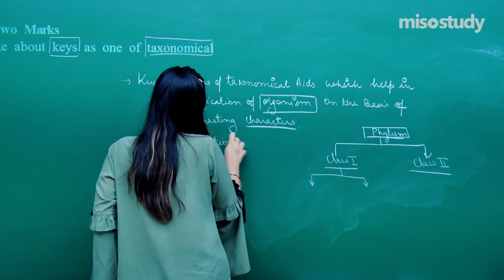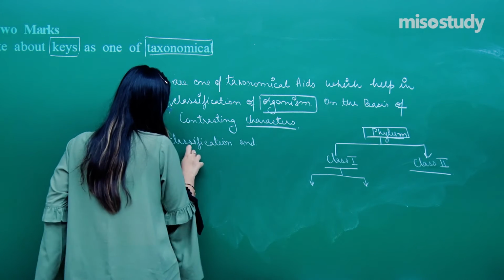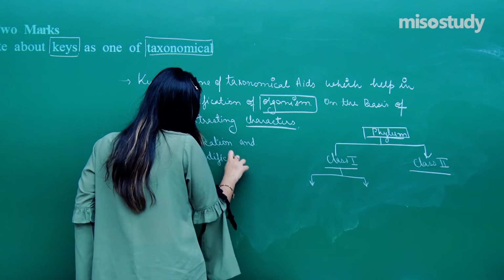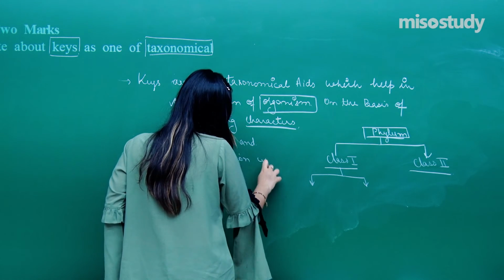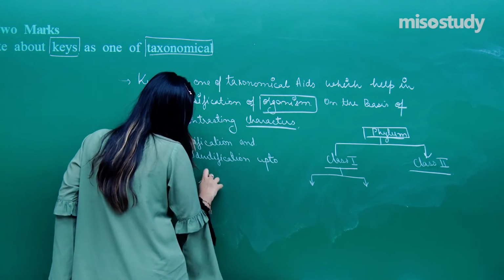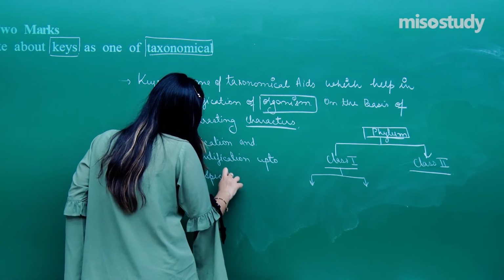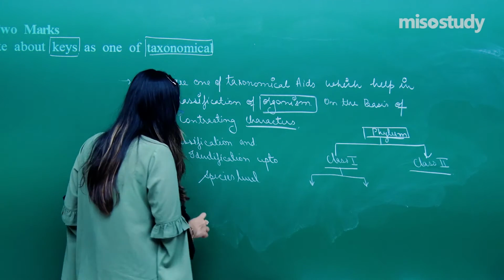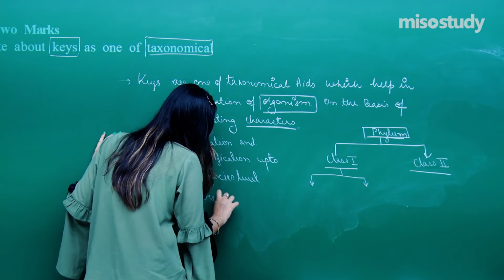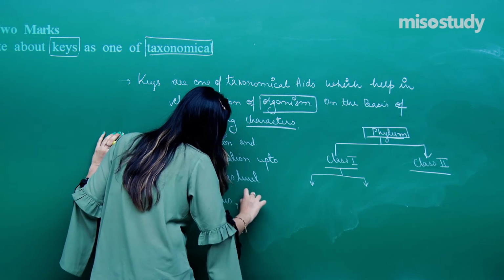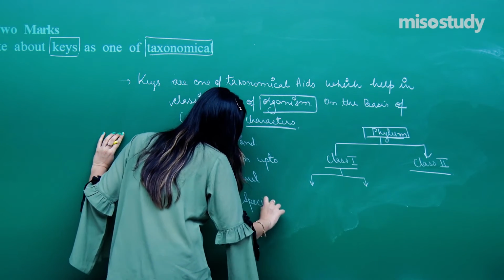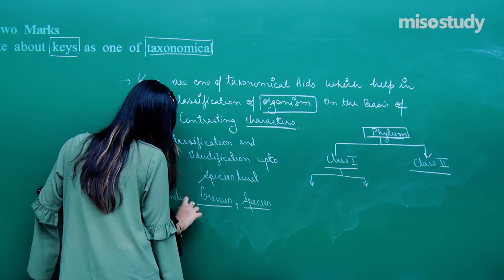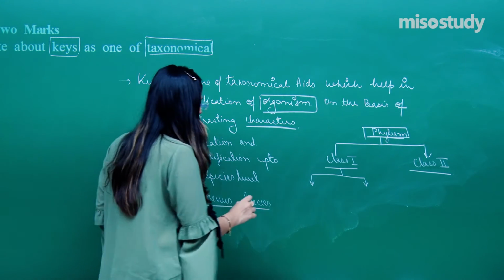or if I say an identification up to species level. That means we get to know about the genus, about the species, and one more higher category, that is the family and order as well.